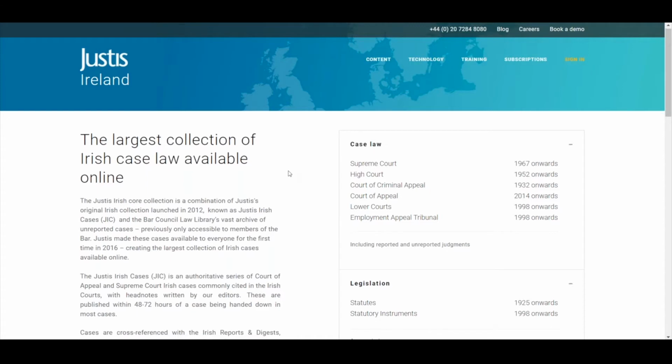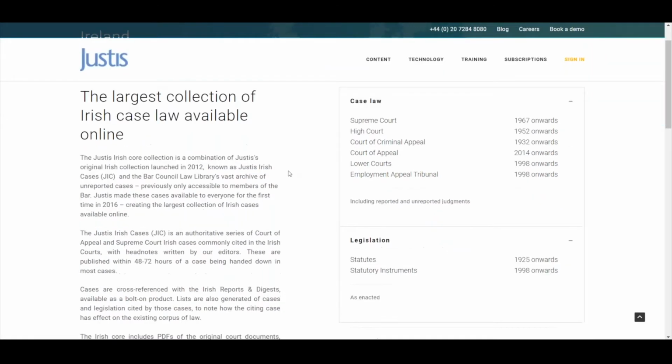Now, if I click on Ireland, I'm not going to go through every single court and all the dates with you, but you can see them up on the screen now. You can go back and have a look at them later on if you're interested. But essentially, in the Irish core, we have the largest collection of Irish case law available anywhere online. So whether the cases are reported or not, we have an absolutely huge collection on JustisOne. And you can see, as I said, all the courts and the dates there.